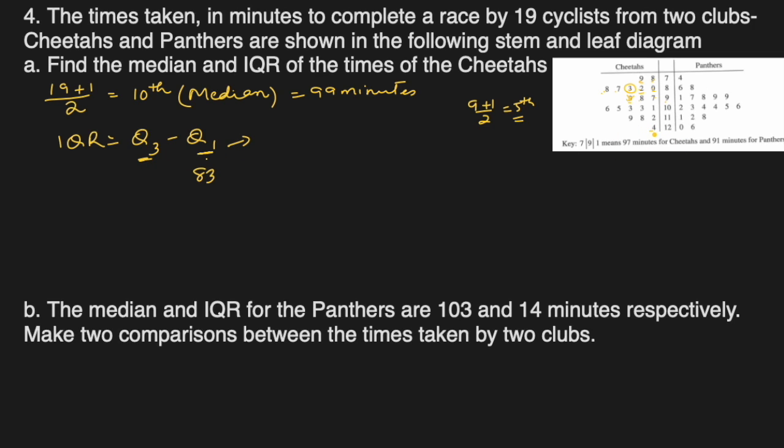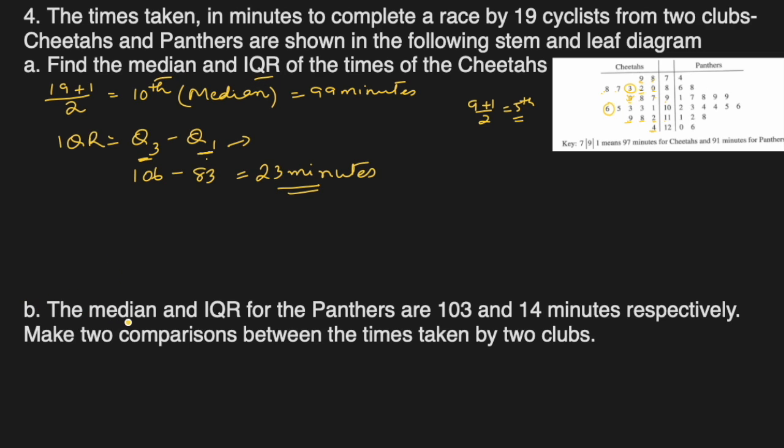So I'm doing this first, then I have to start from here because 119 is more than 112. So 1, 2, 3, 4 and 5. 106 is Q3, and if we subtract them it comes out to 23 minutes. This is the IQR, interquartile range of Cheetahs, and that's what they asked, IQR and median.